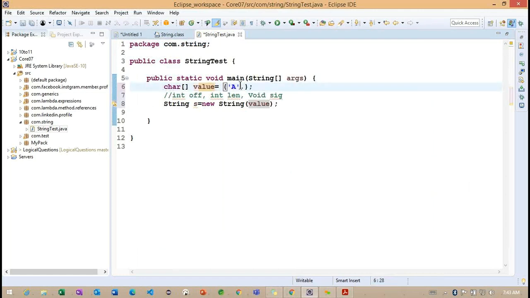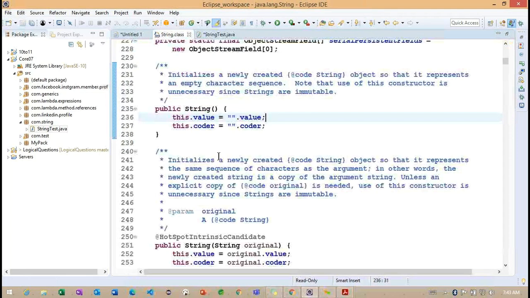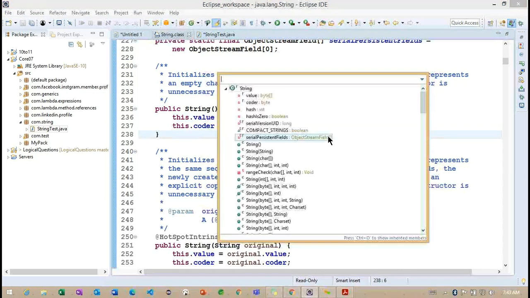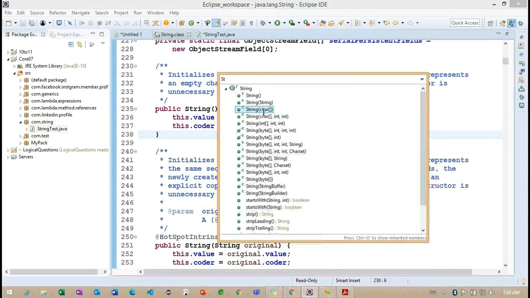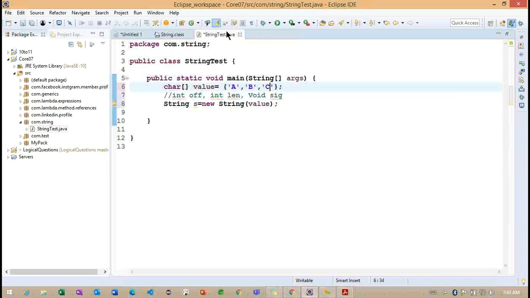Getting the point? So now here I want to give B and here I want to give C. Now I want to put a breakpoint here so that we can understand how these particular values are changing. And after this, I want to print this particular S here.